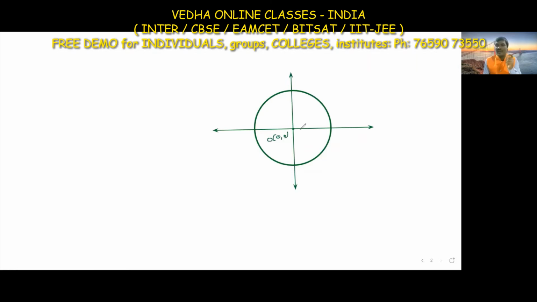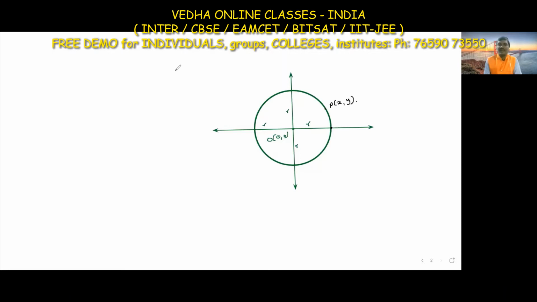Already we discussed that from the center to any point on the circle, the radius is r. All these distances are equal. Let me take any point on the circle as P of x comma y.